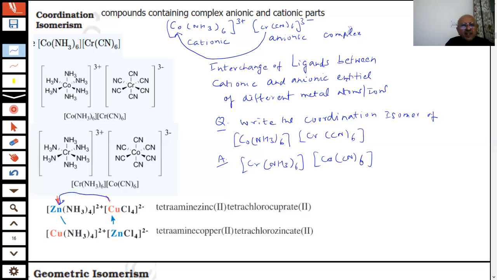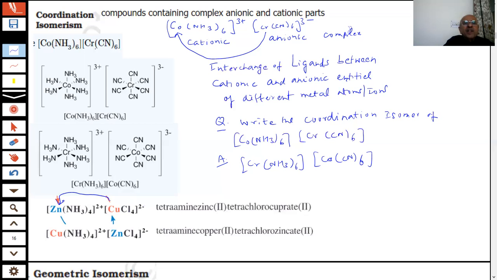This is tetraammine zinc(II), and this is tetrachlorido tetraammine cuprate(II) because it is an anionic complex. The names will also change, students. There is a change in name.